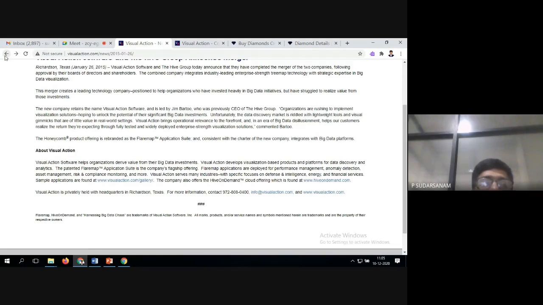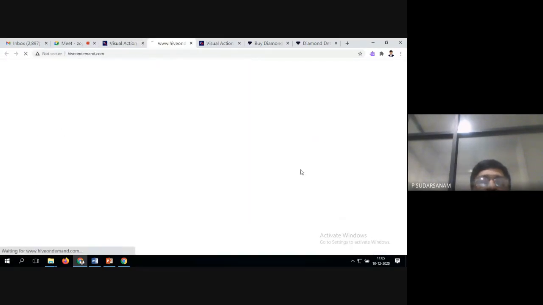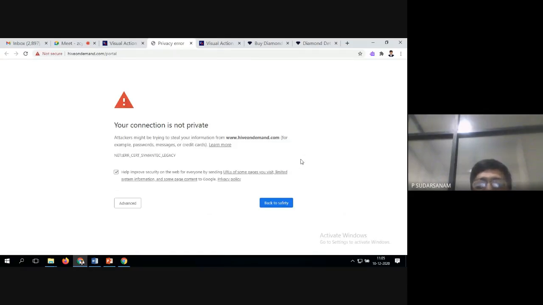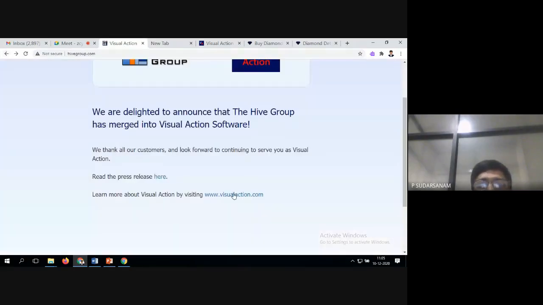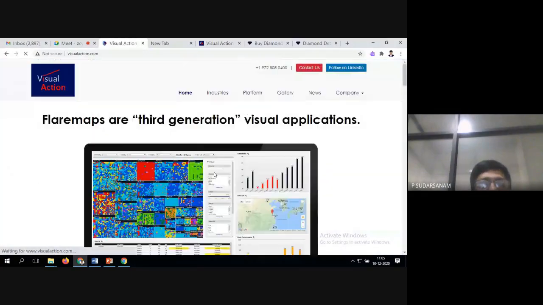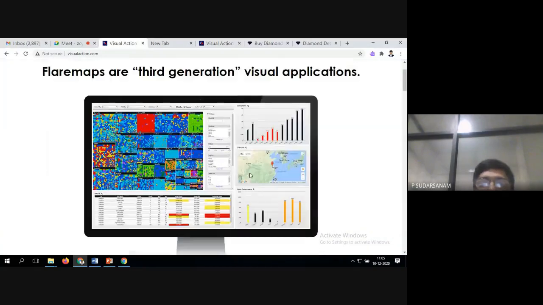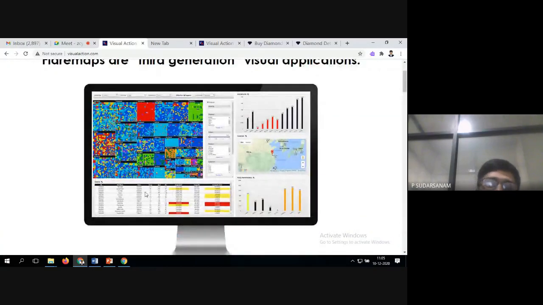So like this you have some, like hivediamond.com. So anyway, some of the filters are available. So flame maps or third generation visual applications. See, even they have taken some information here. So with this, they have drawn the graph.